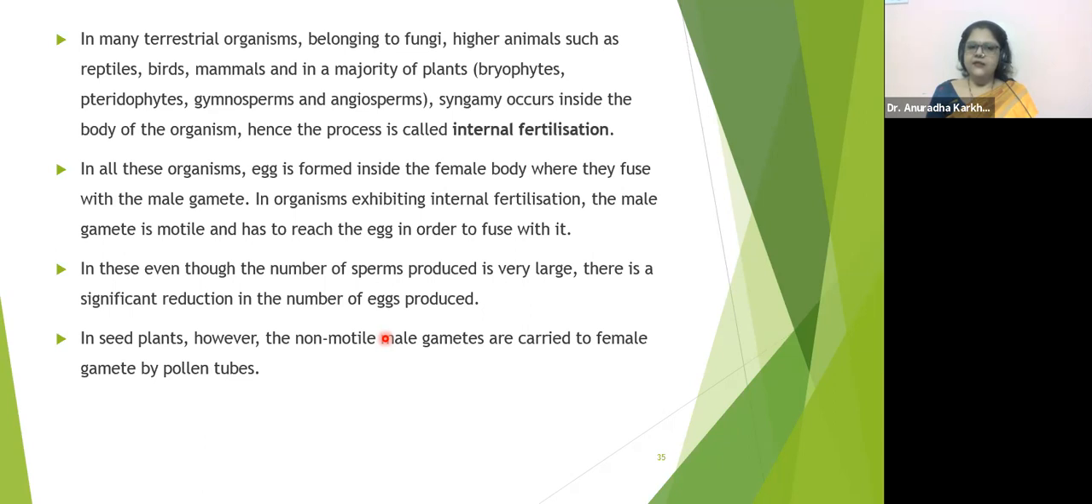In seeded plants, however, the non-motile male gametes are carried to the female gamete by pollen tubes. See, in seeded plants like mango, the male gamete is non-motile and the female gamete is also non-motile. So they require the pollen tube to carry the male gametes and reach the egg. But otherwise, generally male gametes are motile.